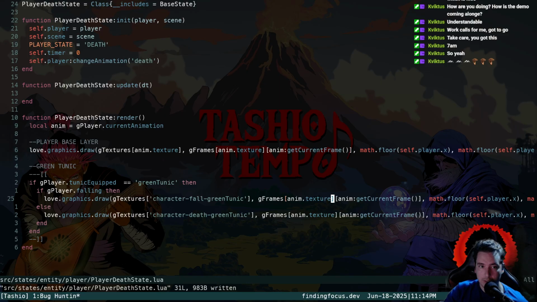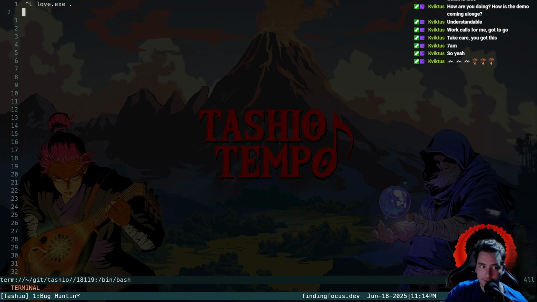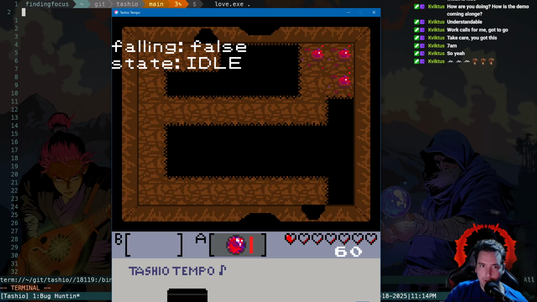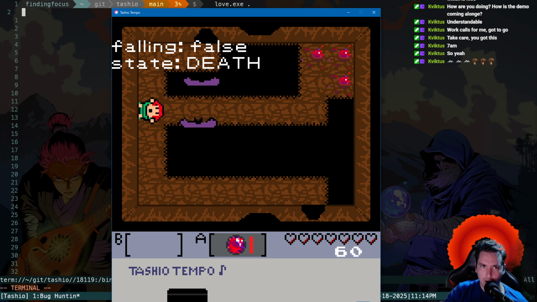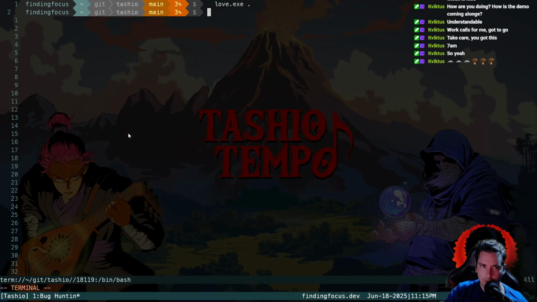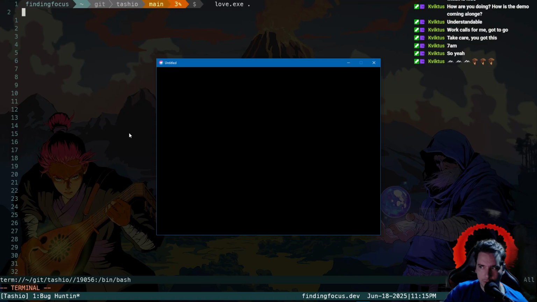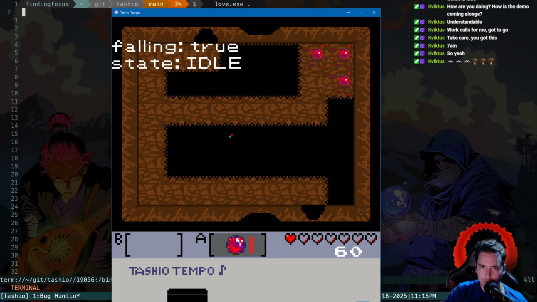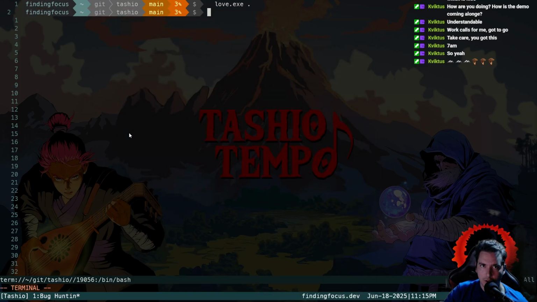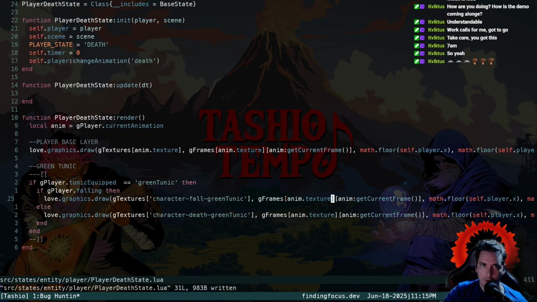So this is if the green tunic is equipped, we're in the death state, and we're falling or we're not falling. So let's test both. Let's test us not falling and get shot and see if the green tunic renders above our death animation. Yeah, looks right. Now let's do a normal fall, and then we'll do the janky fall. So normal fall. Yeah, it works. It works. Okay, so let's try the janky fall now.